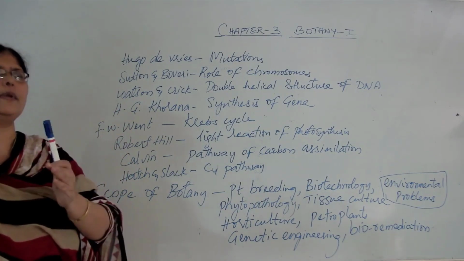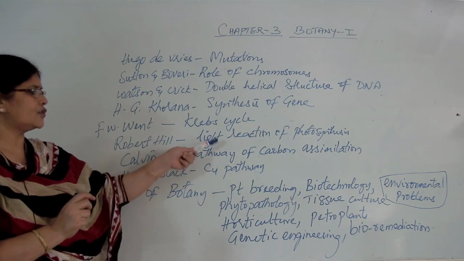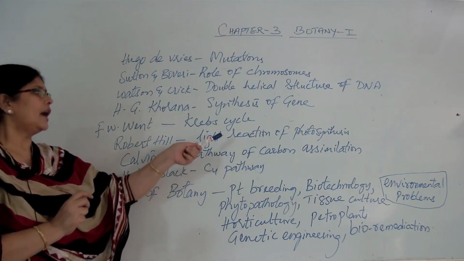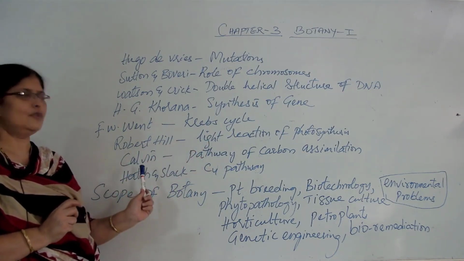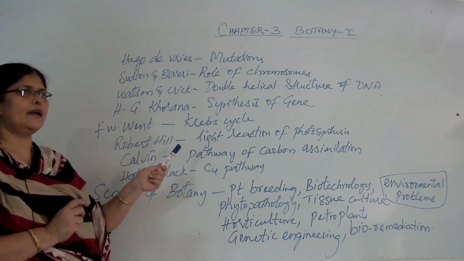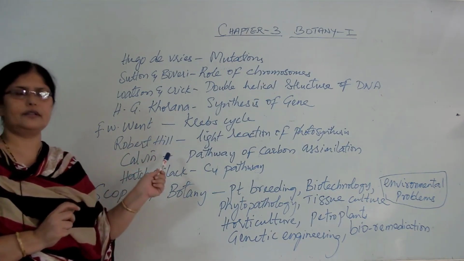That whole phenomenon we will learn in the chapter called photosynthesis, which involves the light reaction as well as the carbon assimilation. They were discovered by Robert Hill, the light reaction in photosynthesis, and the Calvin cycle was described and discovered by Melvin Calvin, for which he was also awarded the Nobel Prize.